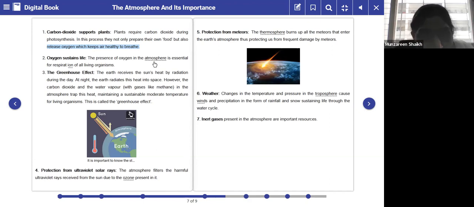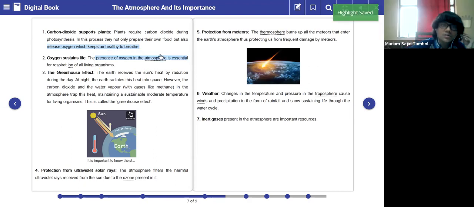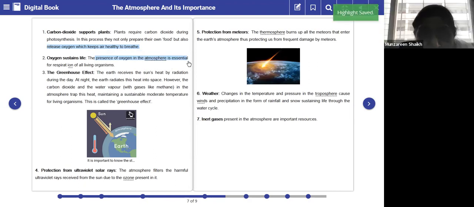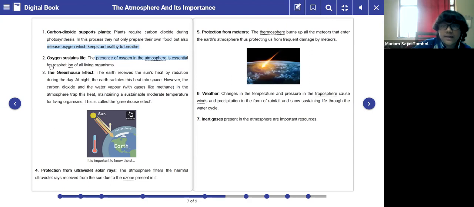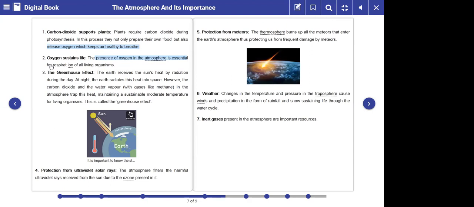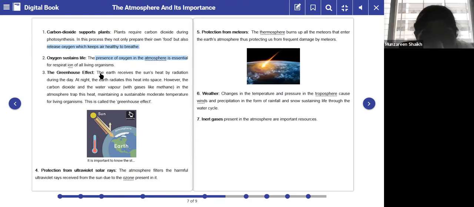It is also clear that for all living organisms in the Earth's crust to live, we require what? Oxygen. Yes. So the presence of oxygen in the atmosphere is essential for the respiration of all living organisms. If there's no oxygen, then what will happen? We all will die, ma'am, because we can't respire. So life is sustained. This is the second importance of oxygen.